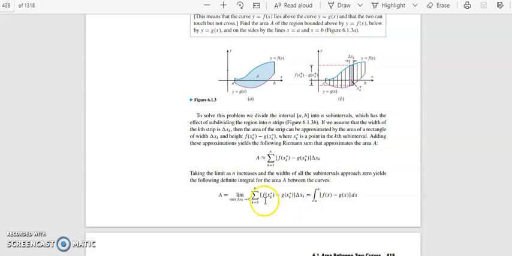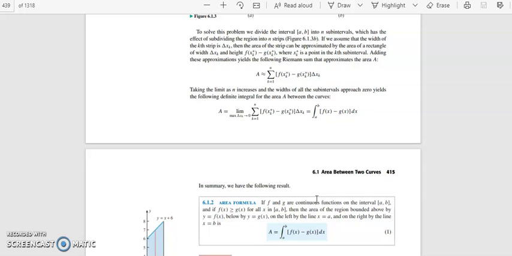So this comes by the Riemann sum. Summation k equal to 1 to n f of xk star delta xk എന്ന് പറയുന്നത് integral a to b f of x ആണ്. അതുപോലെ summation g of xk star delta xk എന്ന് പറയുന്നത് integral a to b g of x dx. So combining both, you will get integral a to b f of x minus g of x dx.